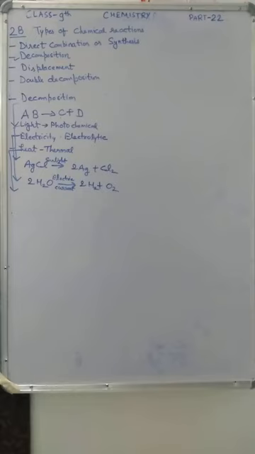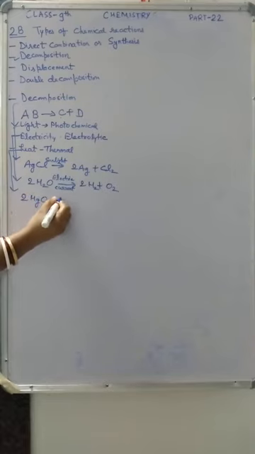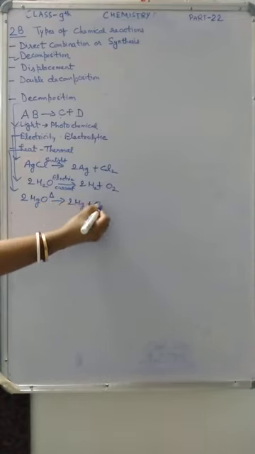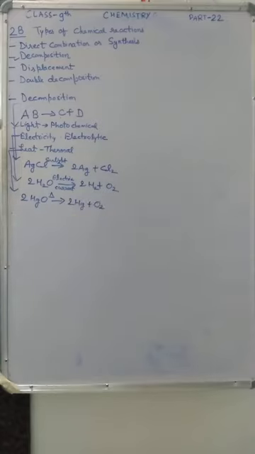The third one is heat. For heat, mercuric oxide decomposes by heating into mercury and oxygen gas. So these are the examples. Many other examples are also there in your book. You have to see them.